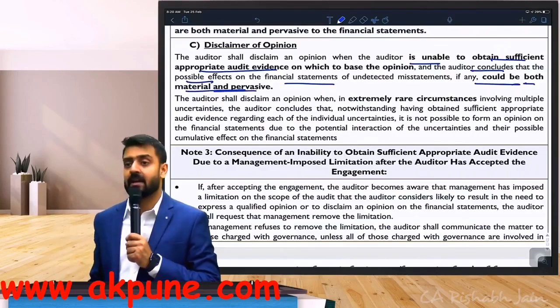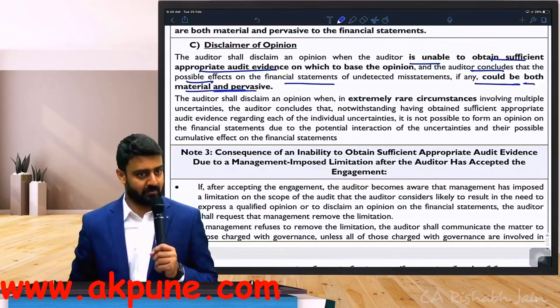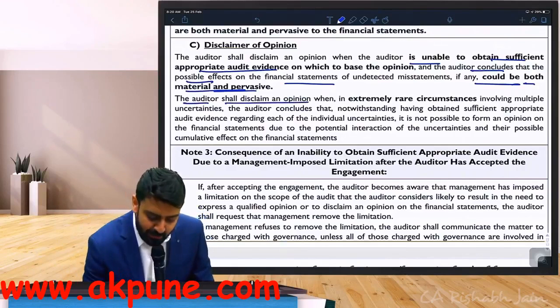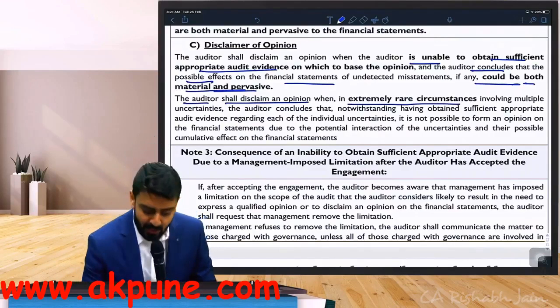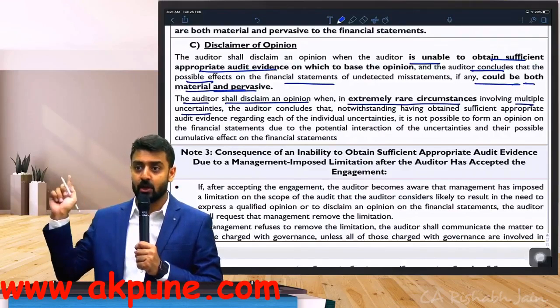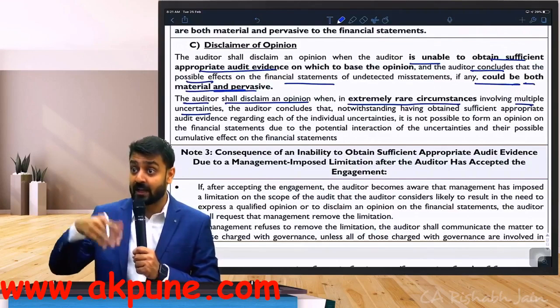Now read the second paragraph with me, which is very careful. A lot of people don't read this. They leave that as an option. Read. The auditor shall disclaim an opinion in extremely rare circumstances involving multiple uncertainties. Now listen to me carefully. You remember the extreme situation I was talking about? Although you have evidences, but you still cannot conclude.